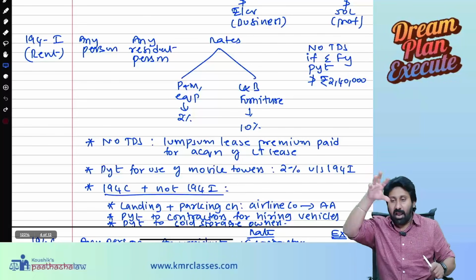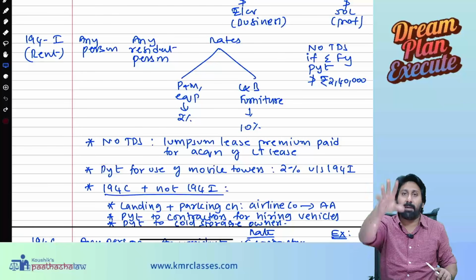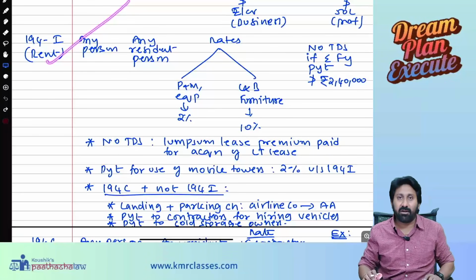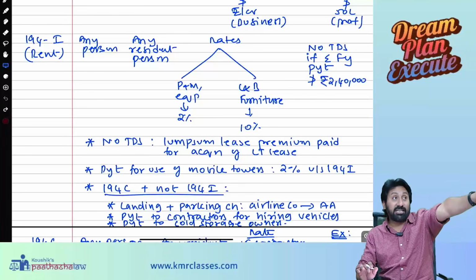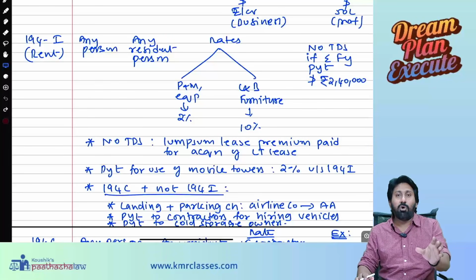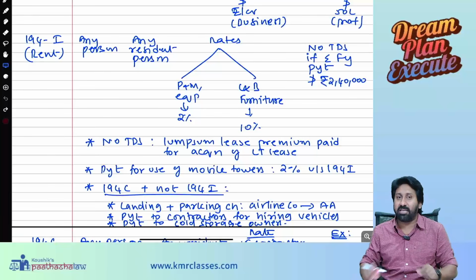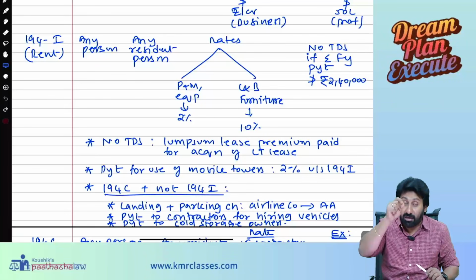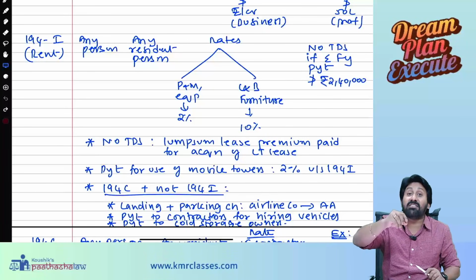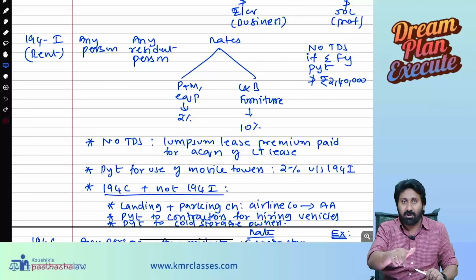For example, I am in Chennai. I want to start my business in Hyderabad. I kept one agent. I am paying him commission. This will get attracted. Okay, I wanted to construct a building. For that building, I kept a contractor who will be acting on behalf of me. Then that will come under 194C. 194C will be applicable only when there is a works contract. Which contract? Works contract, not general contracts.